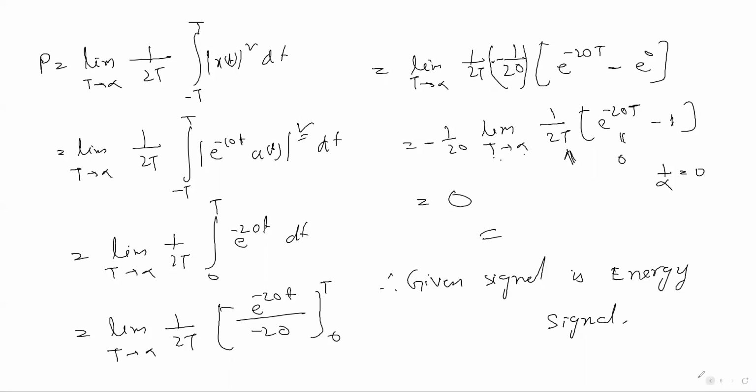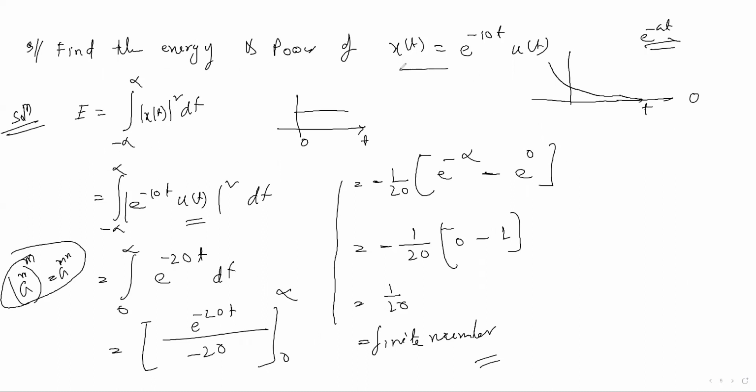Another thing you can see: if you plot this signal, it will be like this. On the positive side, it is a gradually decreasing signal. The plot of this signal is e to the power minus 10t u(t). By looking at the plot also, you can say this is an energy signal, because there is no period of this signal. For a periodic signal only, the power concept comes. By looking at the graph also you can say this is an energy signal.